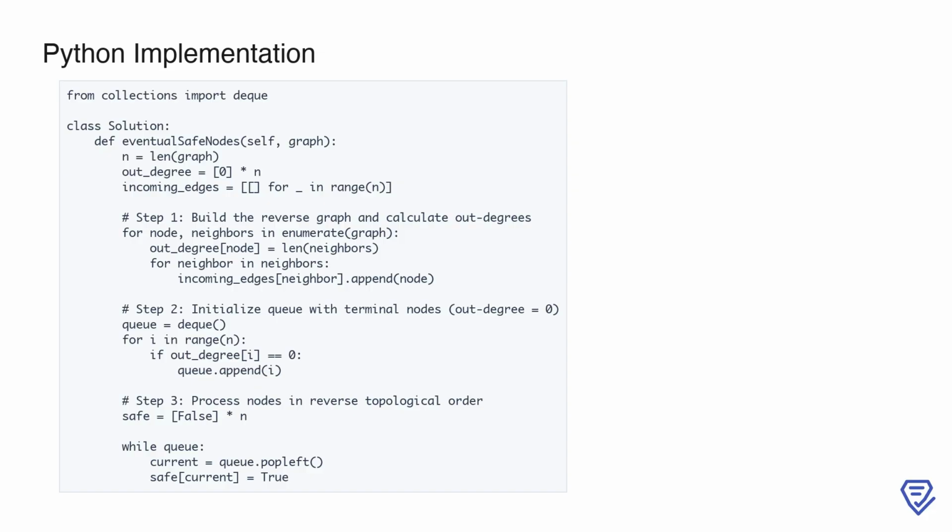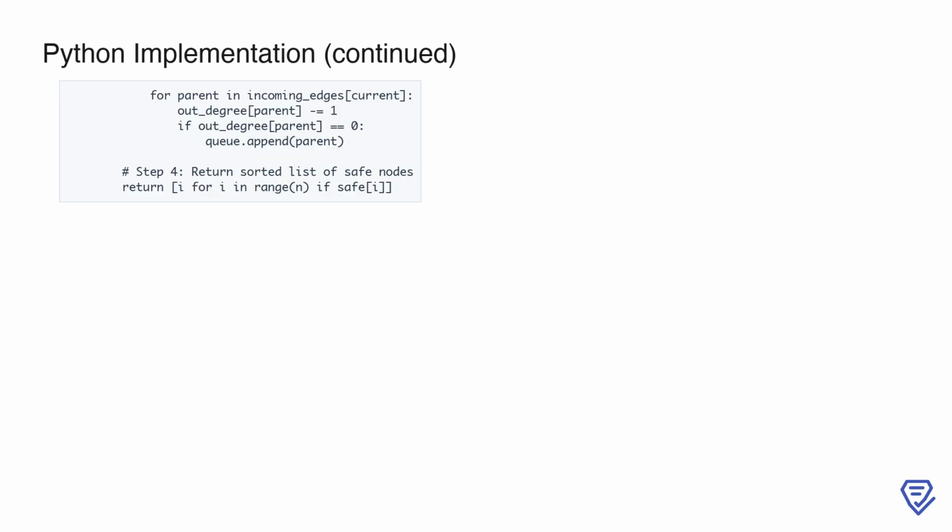Next, we construct the reverse graph and calculate the out degrees by iterating through the input graph. For each node, we set its out degree as the number of neighbors and populate the incoming edges for its neighbors. Afterward, we initialize a queue to process terminal nodes, which are nodes with an out degree of 0. These nodes are inherently safe since they lead to no other nodes. Finally, we define a safe list initialized to false for all nodes, which we will use to mark nodes as safe during the processing.